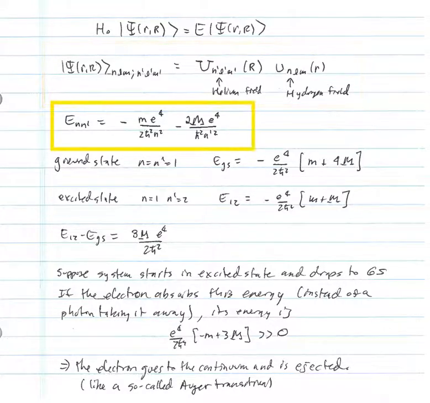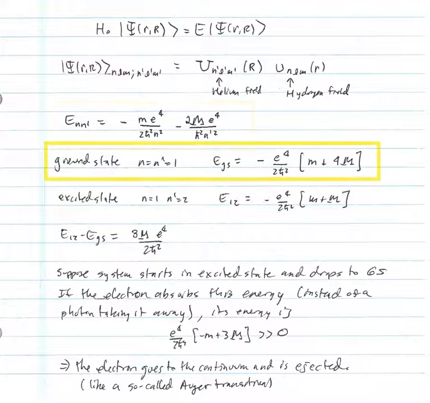The energy will be the standard formula that we found for hydrogen, which we can write as minus m e to the fourth divided by 2 h bar squared n squared, that's for the electron, and then minus 2 big M e to the fourth over h bar squared n prime squared, that is for the helium. The 2 is in the numerator because we had a Z squared divided by 2, and Z is equal to 2, so Z squared divided by 2 is equal to 2. Now the ground state corresponds to both of those integers equal to 1. We're going to put both states in the ground state, and we can calculate that ground state energy. It's minus e to the fourth over 2 h bar squared times little m plus 4 big M.